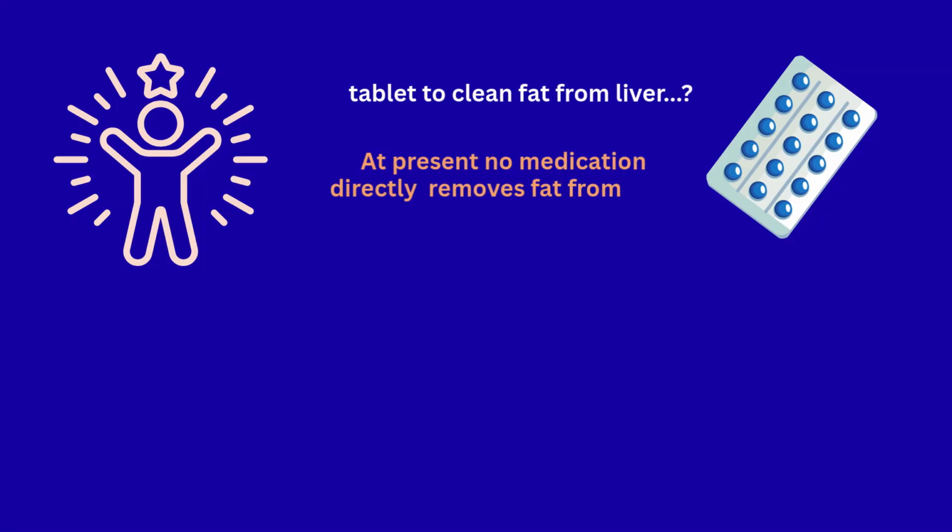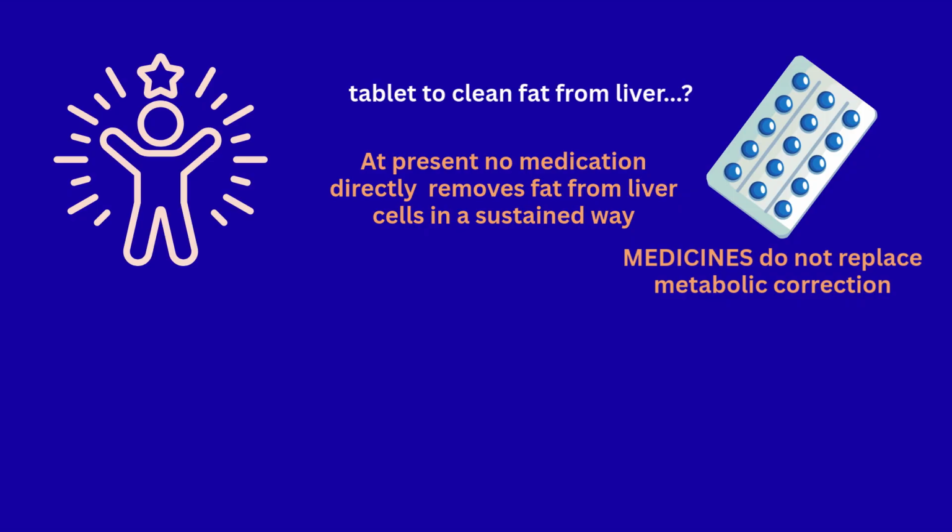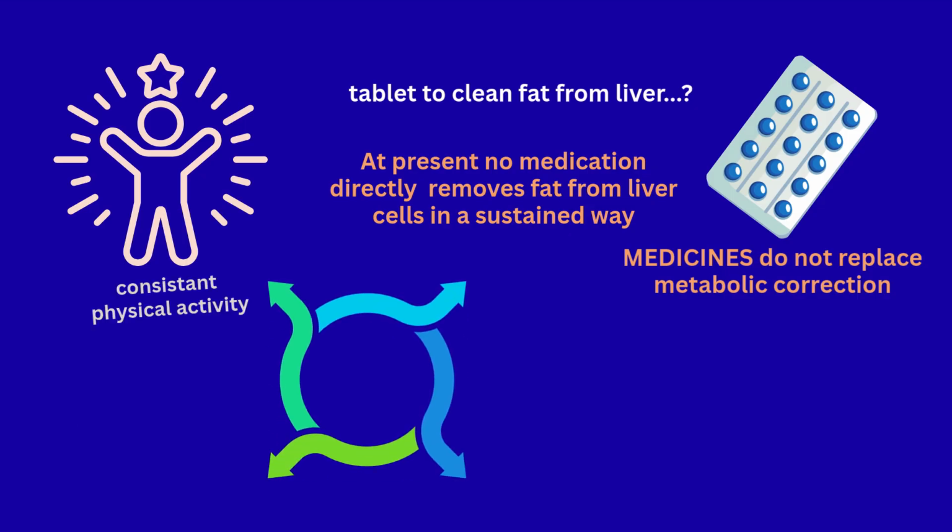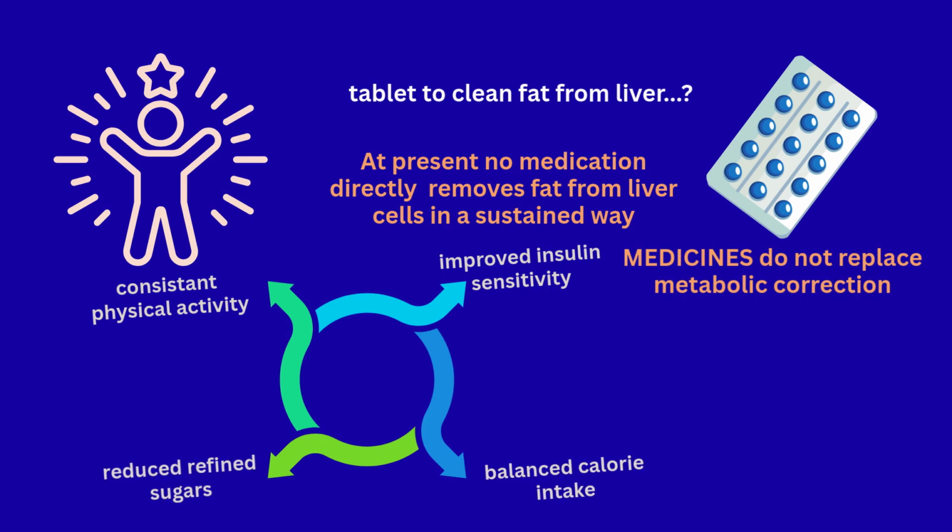Many people hope for a tablet that can clean fat from the liver. At present, no medication directly removes fat from liver cells in a sustained way. Medicines can help control associated conditions like blood sugar or cholesterol, but they do not replace metabolic correction. Lifestyle signals matter more than pills because they directly influence how much fat enters and leaves the liver. Consistent physical activity, improved insulin sensitivity, balanced calorie intake, and reduced refined sugars all send corrective signals to the liver. This is not about extreme dieting. It is about restoring metabolic rhythm.